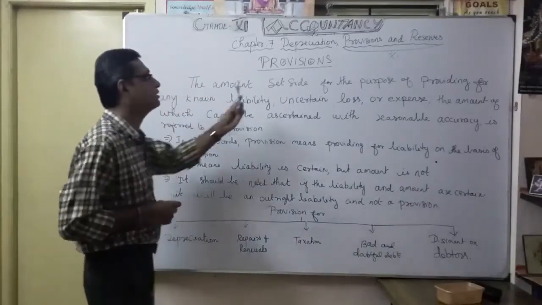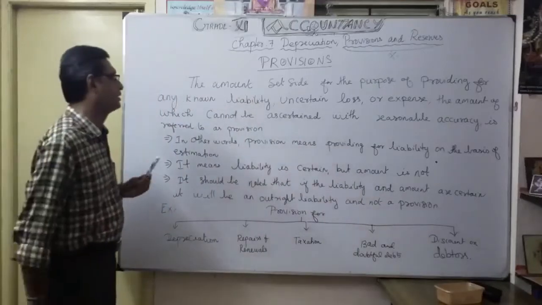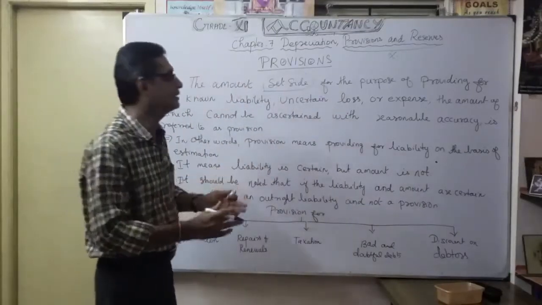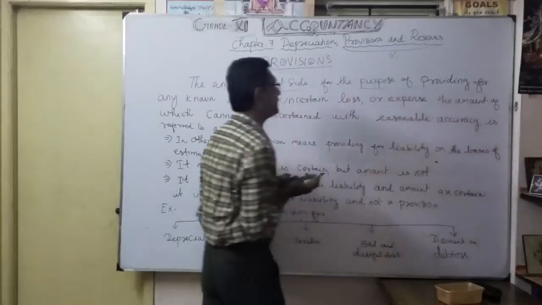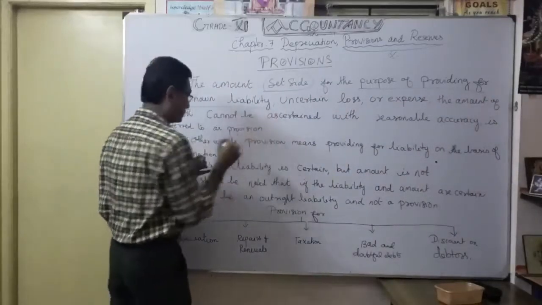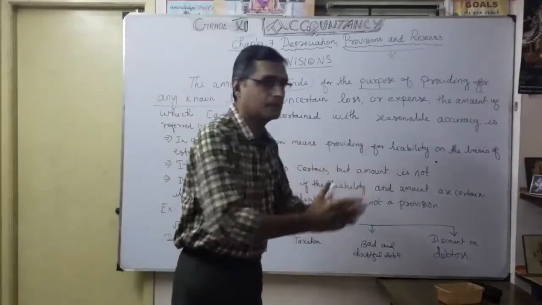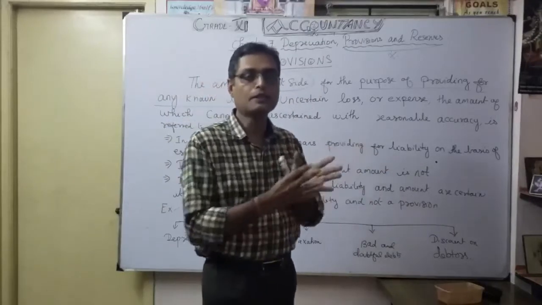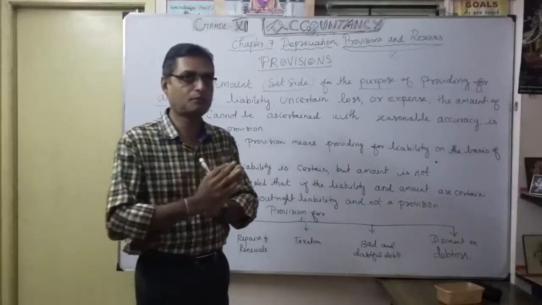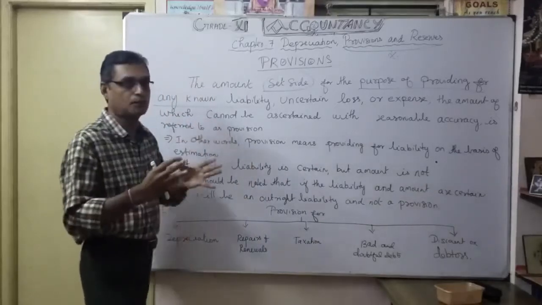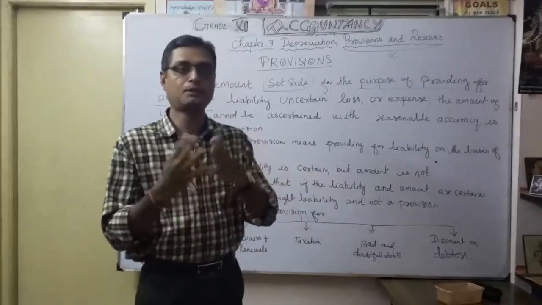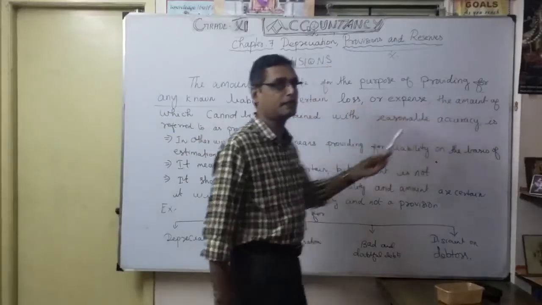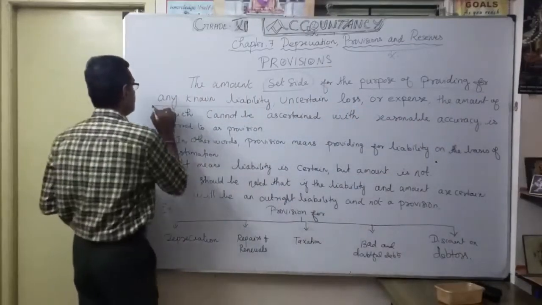So here, provisions means what? It's a very important one. See, the amount set aside, that is very important. The amount set aside for the purpose of providing for any known liability. You want to allocate, set aside some money for some purpose, so you can keep it for future requirements. The amount may depend upon the requirement of the company. Repeat: amount set aside, this word is very important, for the purpose of providing for any known liability. See, it is a known liability.